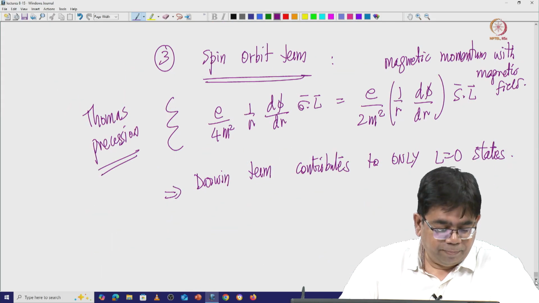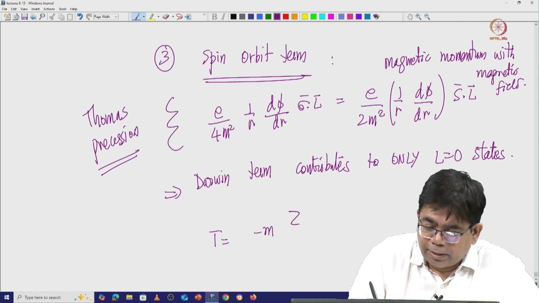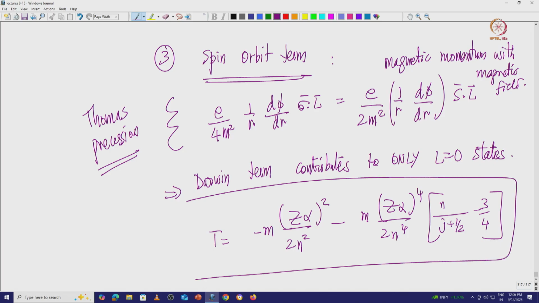Finally, we end up having the final result: the energy is equal to minus m (Z alpha)^2 / 2n^2, minus m (Z alpha)^4 / 2n^3 times (n/(j+1/2) ...). So, this part gives you your fine structure essentially, the fine structure of the hydrogen atom.